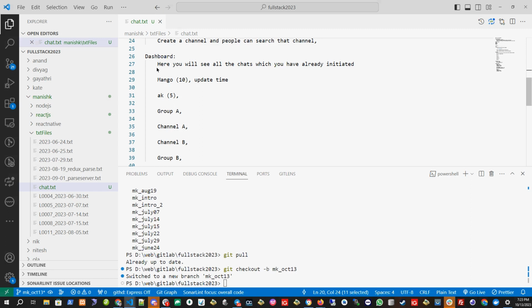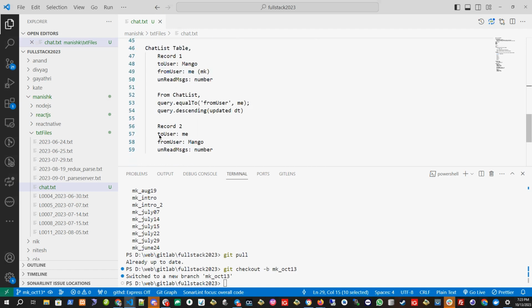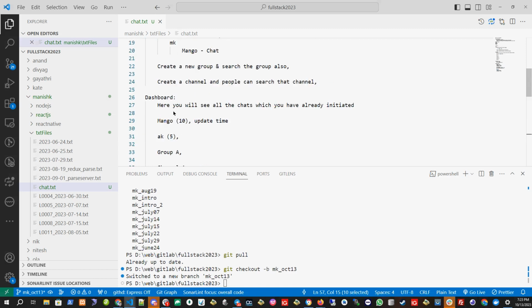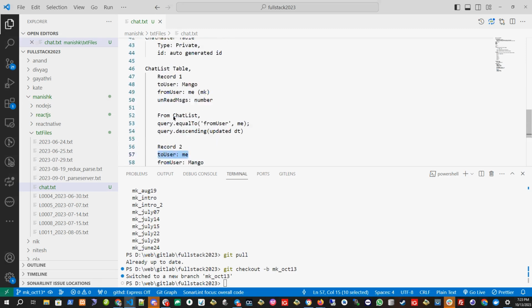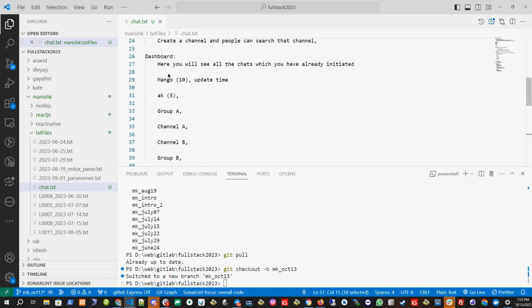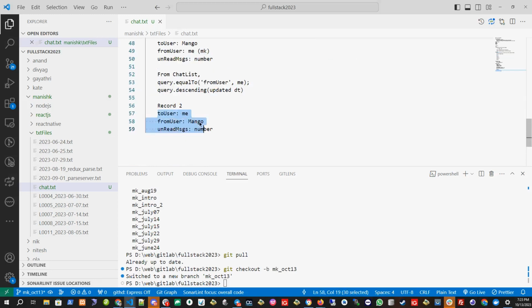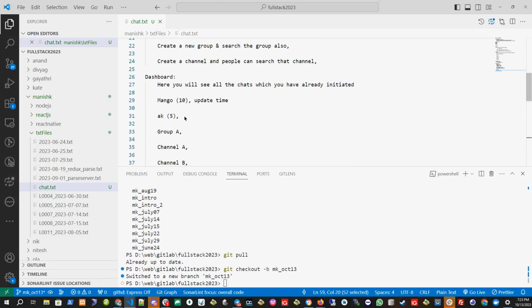Mango is also chat from, right? The reason is I will see the Mango in my list, but Mango should also see me in the list. So when Mango will log in, if he is doing from user as Mango, then he should see my name in this dashboard. Once I initiated chat with Mango, I should be able to see Mango in this list, and Mango should also see my name in the list.